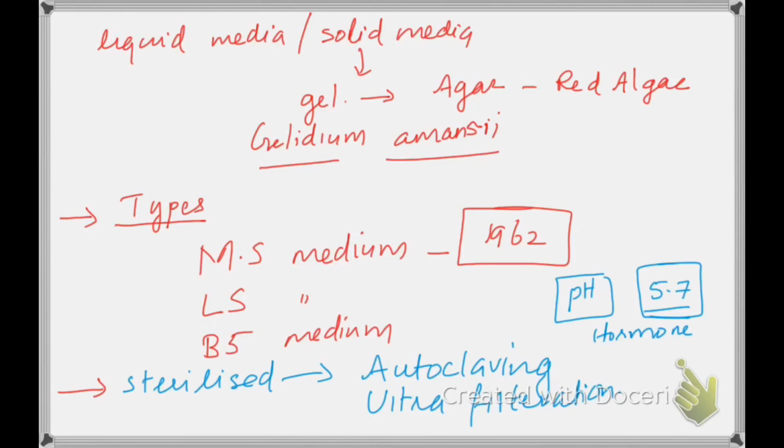Apart from medium, as I told you, when you keep this medium along with inoculum inside the growth chamber, other factors like humidity, carbon dioxide level, oxygen level, and light are also to be taken care of while growing plant tissues inside the tissue culture room.